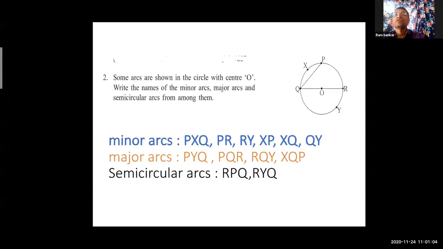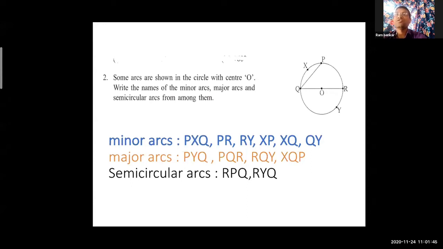Look at the question. Some arcs are shown in the circle with center O. Write the names of minor arcs, major arcs, and semicircular arcs among them. इनमें से हमको find out करना है minor arcs, major arcs, and semicircular arcs. Minor means small arcs, which are less than 180 degree. 180 से छोटे होते हैं उनको हम minor arcs कहते हैं.